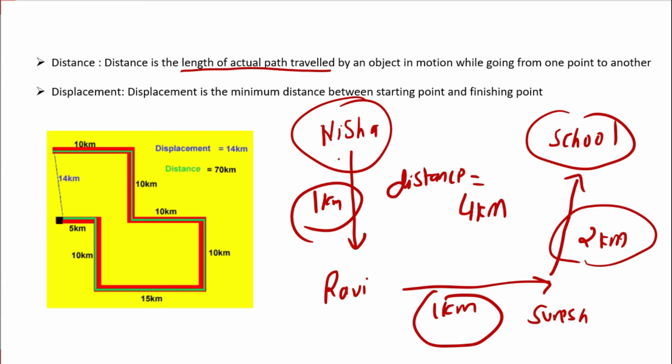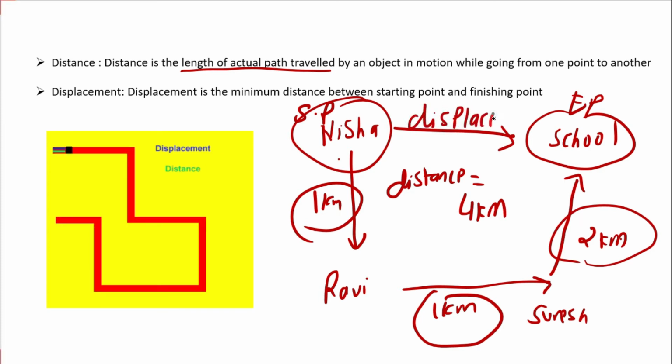Displacement is the minimum distance between the starting point and the finishing point. Now in this case, Nisha is going to Ravi, then to Suresh's house, and then they are going to the school. So this is my starting point and this is my ending point. So the shortest distance, this one, I can say is displacement. This is the shortest distance between the starting point and the ending point, and that is considered as displacement.